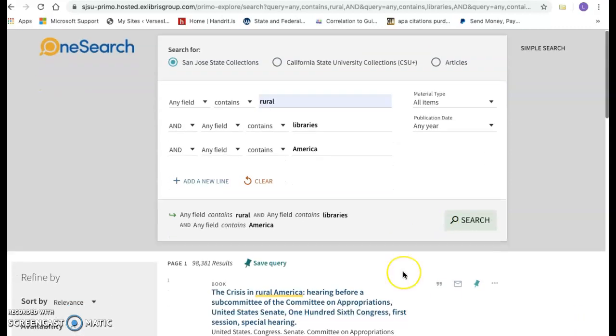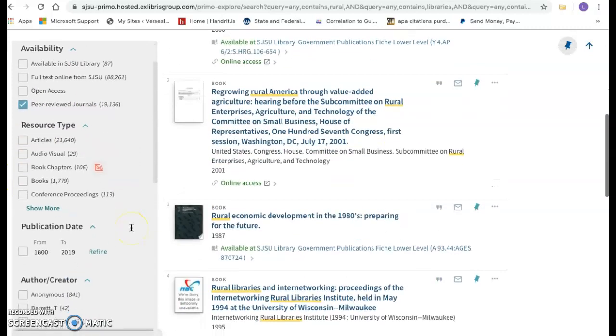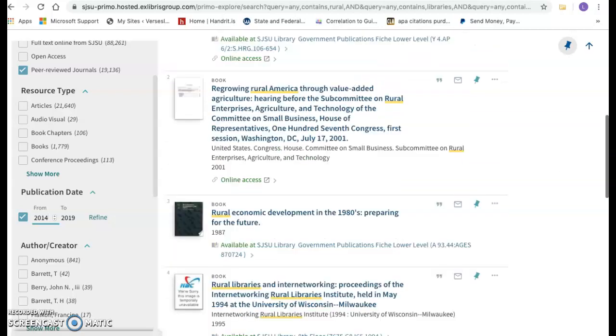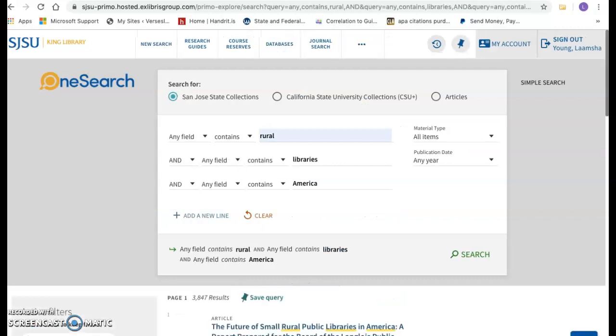Okay, so 98,000. So let's limit this a little bit. Let's just look under peer-reviewed journals, and let's change the date to something a little more recent. Let's try 2014. And there's a green button down here, and I will hit it, and we will hopefully, there we go, limit our search a little bit to